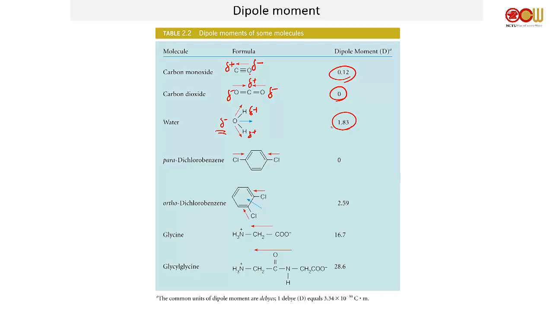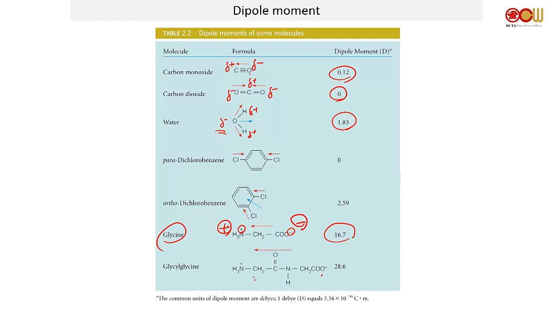Now, if you take a look at glycine, you have a minus charge, you have a positive charge. So the dipole moment for this guy is huge. It's actually very large because you actually have a separation of charge, where this end is not even a partial charge anymore, it's actually a minus charge. So this guy is just minus, this guy is positive. So the dipole moment is even larger. Make sense? Glycyl-glycine, and the question is, how come this guy is larger?